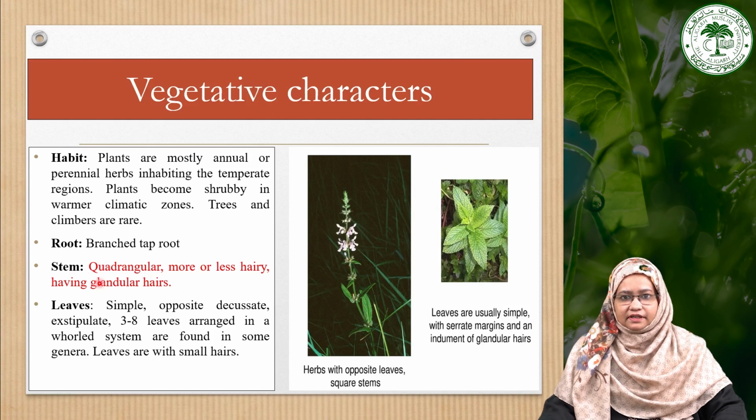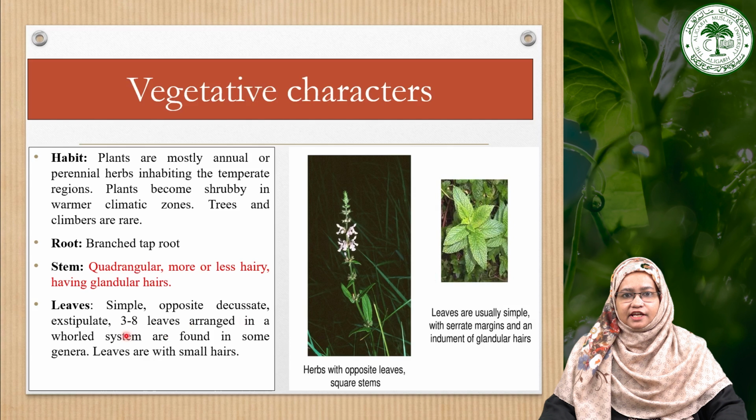Now moving towards the stem, these plants have a quite interesting quadrangular type of stem that has angles, and they have hairs on their stem. These are glandular hairs. Because of that, these plants have particularly aromatic smells. Then the leaves are generally simple, opposite decussate. As we can see here, the leaves are simple type and they have an arrangement which is opposite decussate.